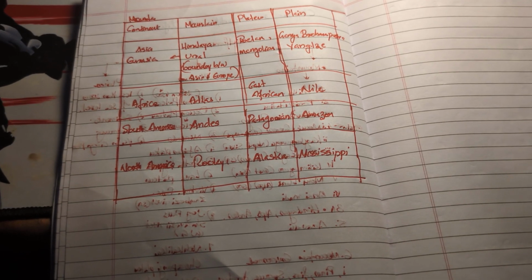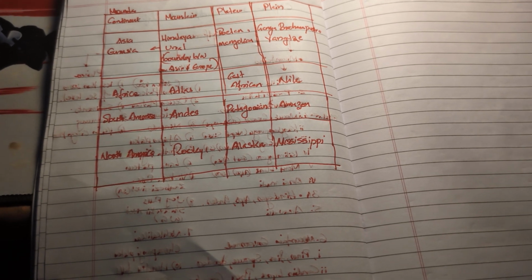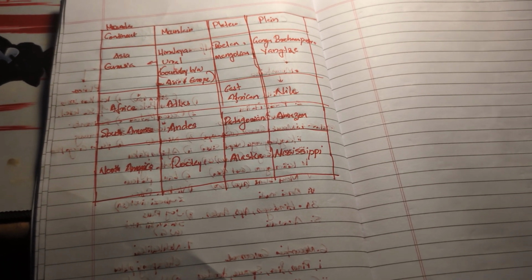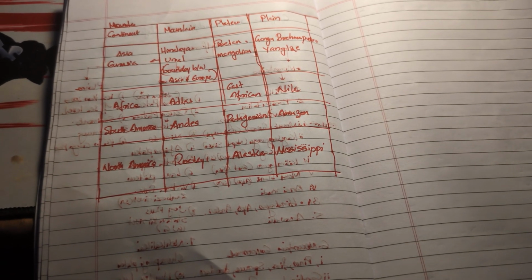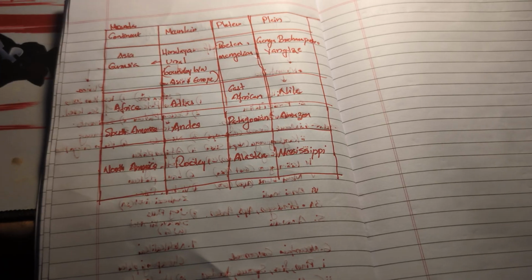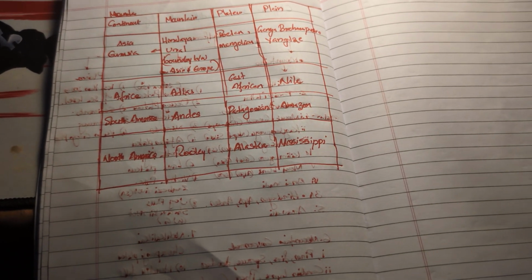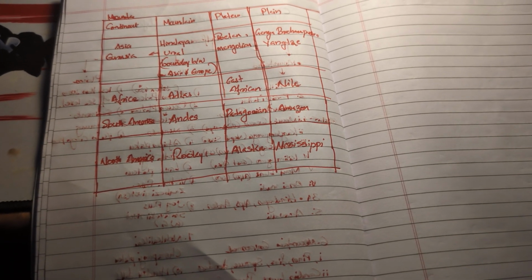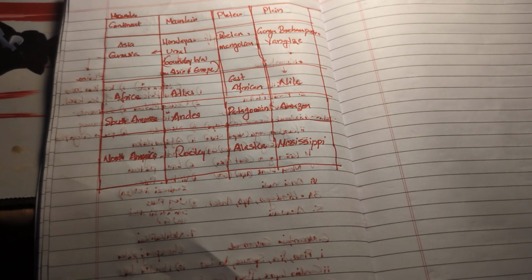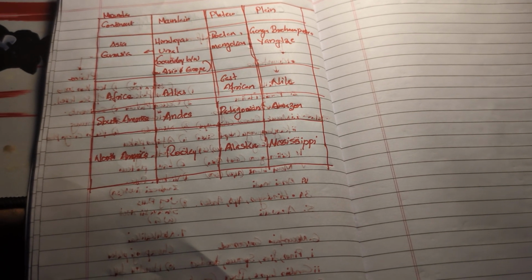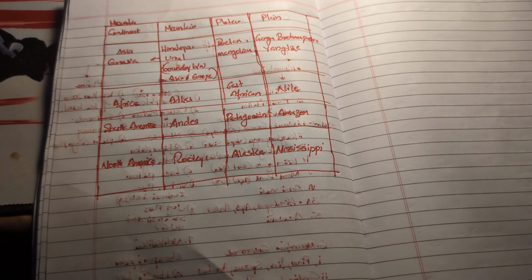Another plateau is also there, which is not linked with the Ural mountains, the Mongolian plateau. Okay. Next, the Atlas mountain is situated in the Africa continent, and its plateau is the East African plateau. The plain generated by the Nile river is called the Nile plain. Okay. Next is the Andes situated in South America, and the corresponding plateau is the Patagonian plateau. Okay. The famous plain is the Amazon plain.